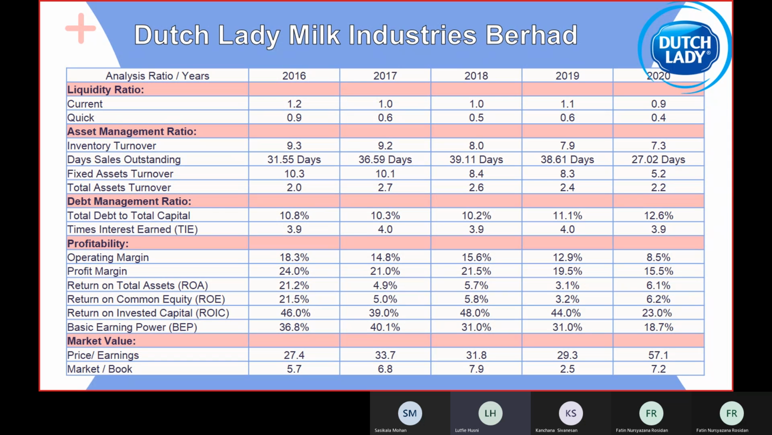And the last one is market to book ratio, and the highest is from 2018 with 7.9. So next, I will pass to Kanchana. Over to you, Kanchana.